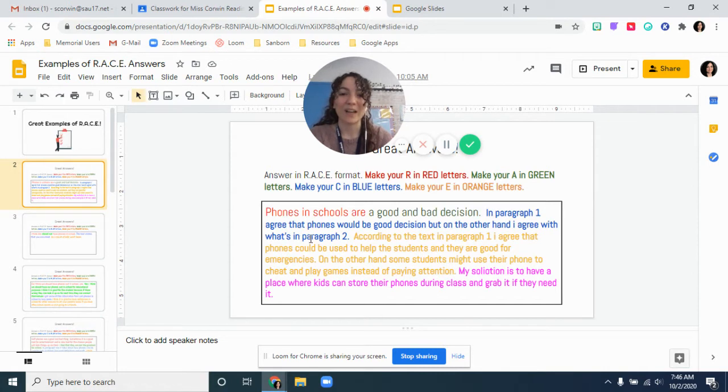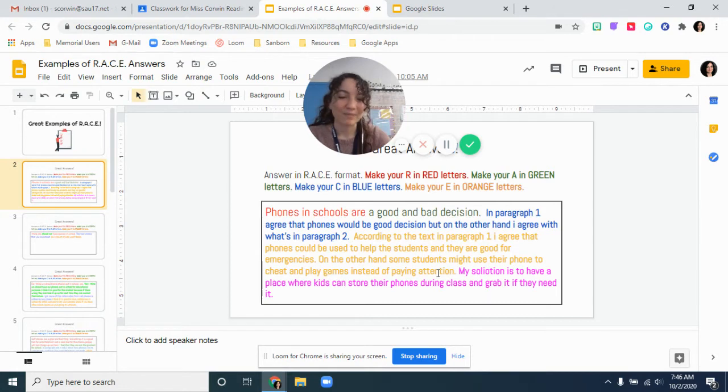In paragraph 1, I agree that phones would be a good decision, but on the other hand, I agree with what's in paragraph 2. So they actually cited the text twice there. According to the text in paragraph 1, I agree that phones could be used to help students and they might be good for emergencies. On the other hand, some students might use their phones to cheat and play games instead of paying attention. So that's great.